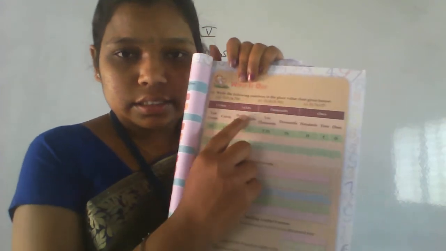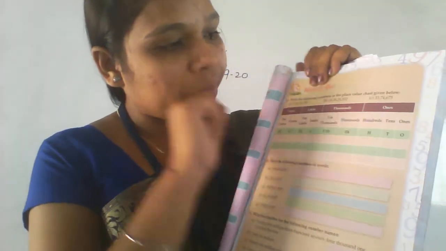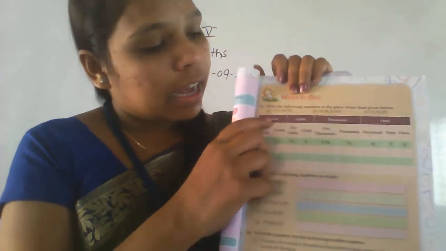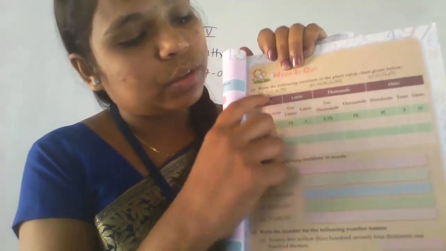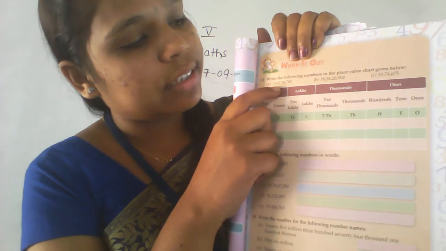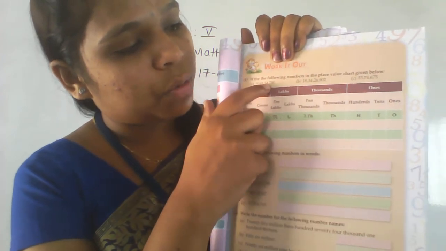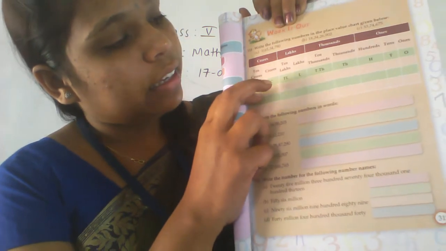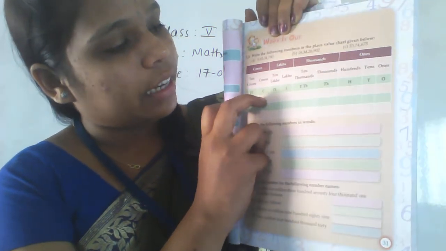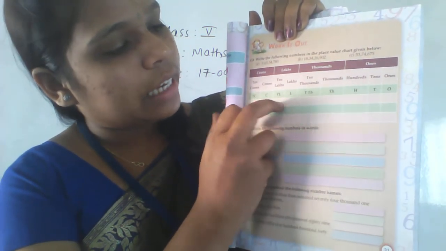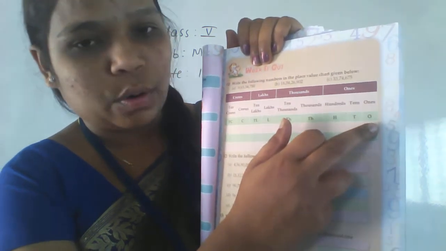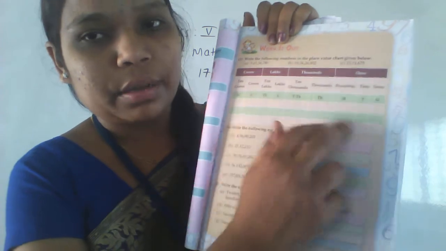Here ones, thousands, lakhs, crores. They given here. And they given numbers also. That is 9 crore 65 lakh 34,780. So you have to write here 9. Next after that 6, 5, 3, 4, 7, 8, 0. Like that you have to write the numbers here.